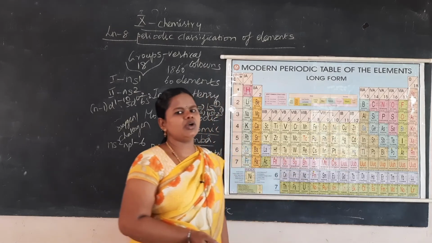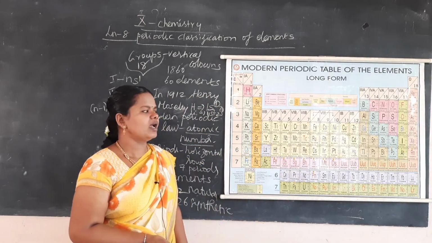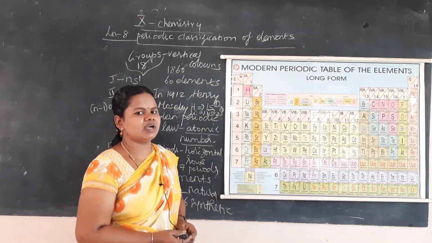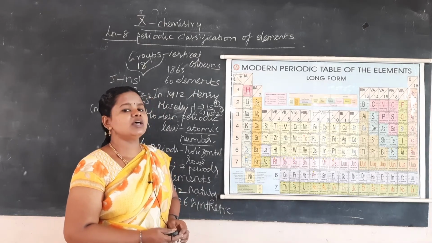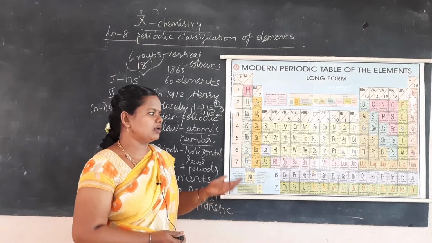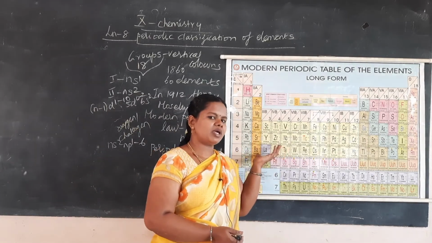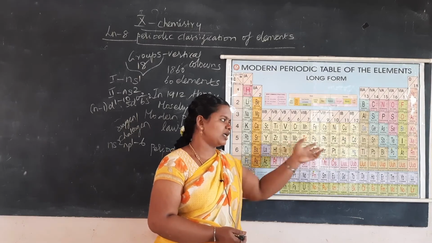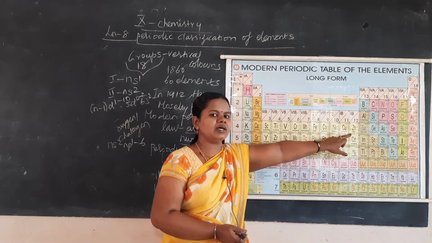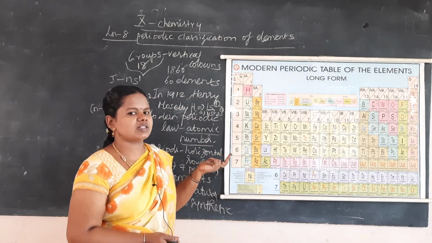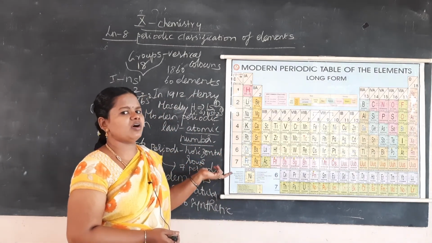Till zinc I want you to write the electronic configuration, and I want you to study the atomic numbers of at least 30 elements. It will be very useful till your 12th standard, or even lifelong, if you at least study the symbol, atomic number and atomic mass of at least 30 elements till zinc. And for that you write the electronic configuration. Electronic configuration is nothing but the arrangement of electrons in different orbitals.